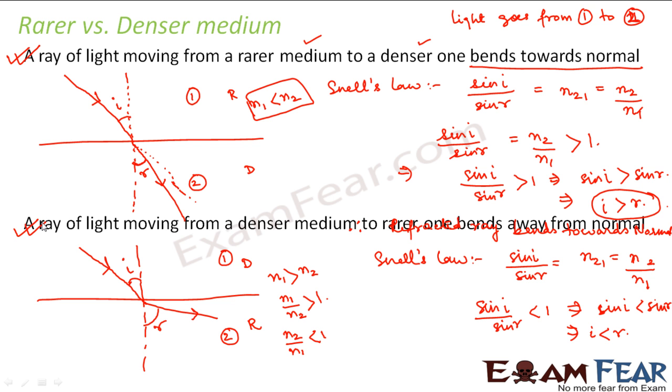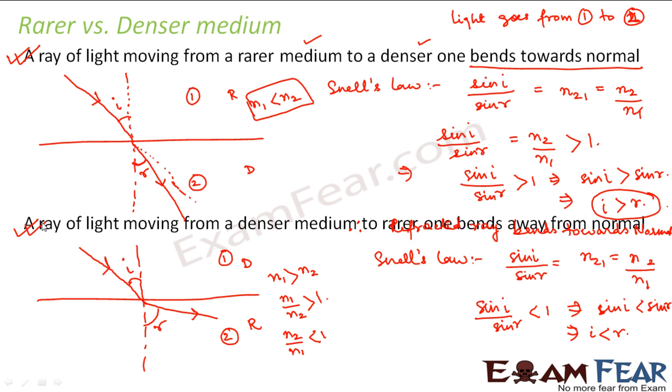So you understood the logic why it happens that when a ray of light moves from a rarer medium to a denser medium, it always bends towards the normal. When it moves from a denser medium to a rarer medium, it always bends away from the normal. Please understand the reasons behind why things happen this way, instead of just remembering that if a ray goes from a rarer to a denser medium it has to bend towards the normal and vice versa. Don't remember it like that. Please understand why it happens in this way.